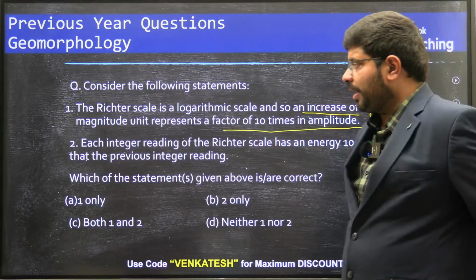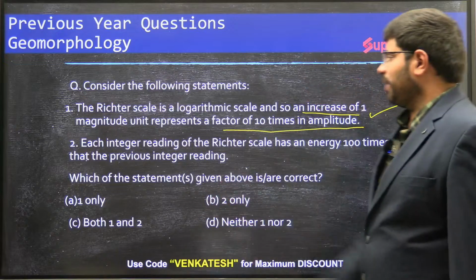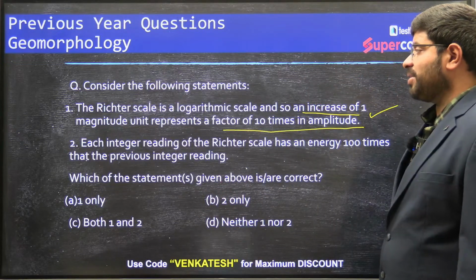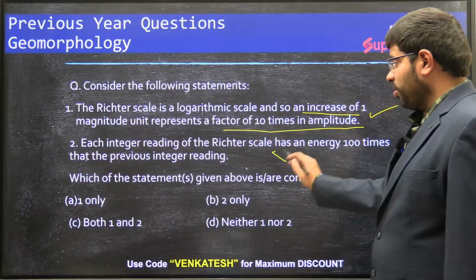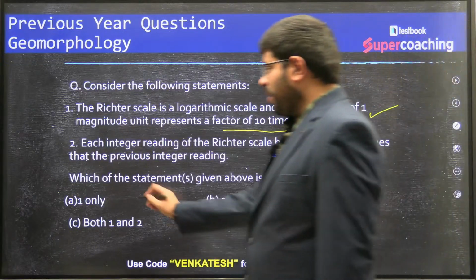Each integer reading of the Richter scale has an energy of 100 times the previous integer reading. This is wrong. The answer is A, 1 only.